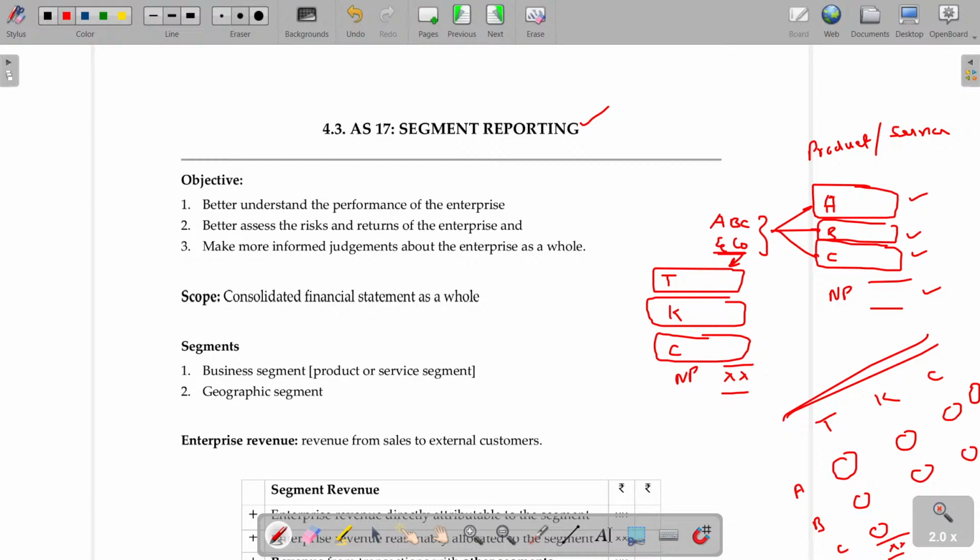But if I have 10 different items supplied from my company, do I want to prepare independent financial statements for all the 10? Not necessary, but some are mandatory, some are optional. So I am going to consider which divisions are going to prepare the segment report separately. Is that clear? That's the logic you have to understand here.